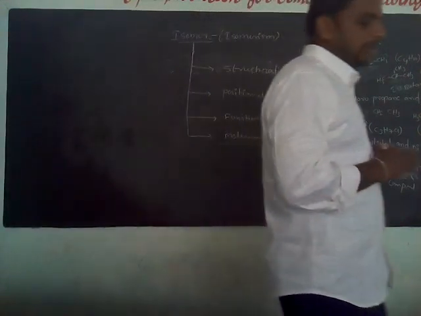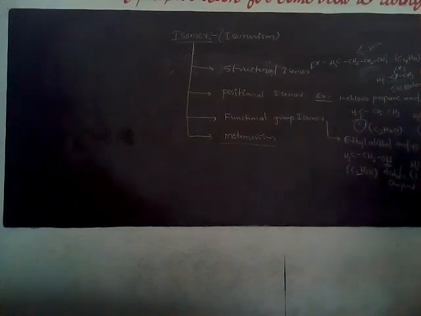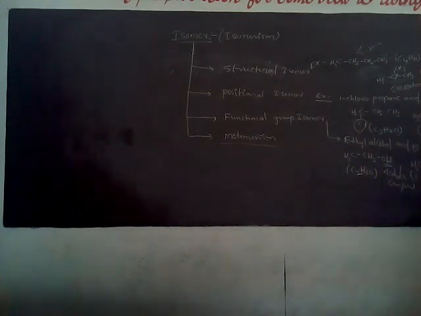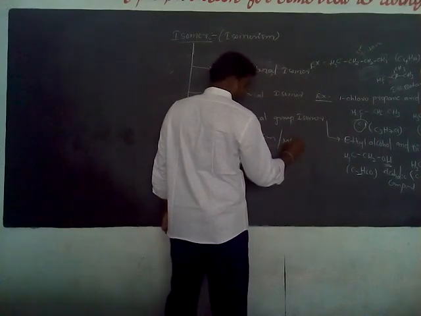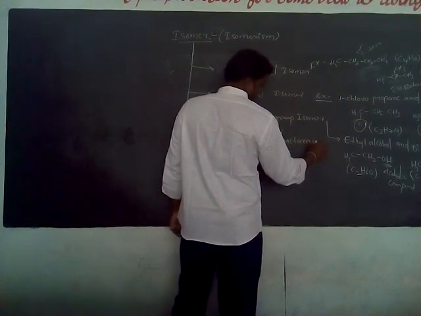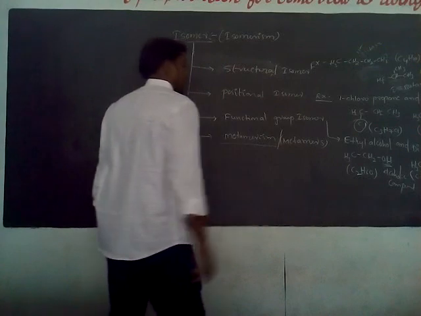The metamer definition is simple. Okay, look here all of you.